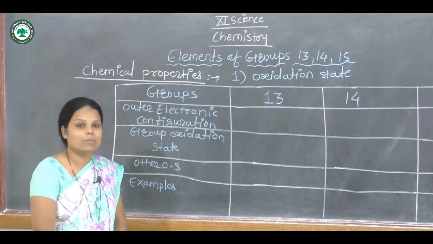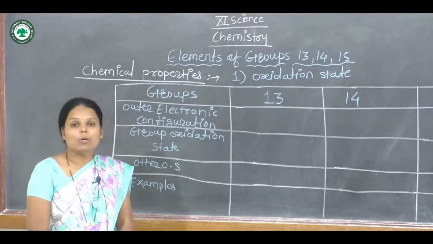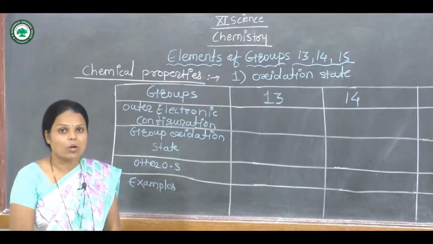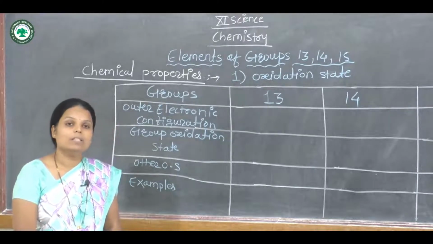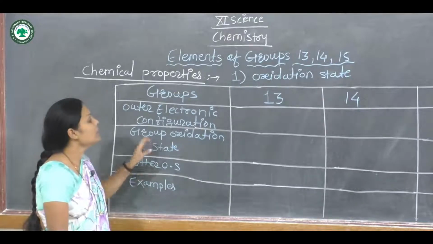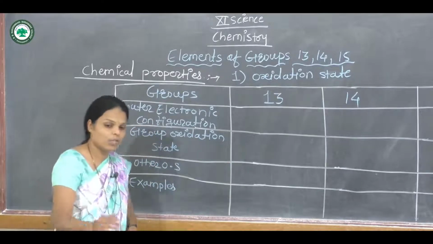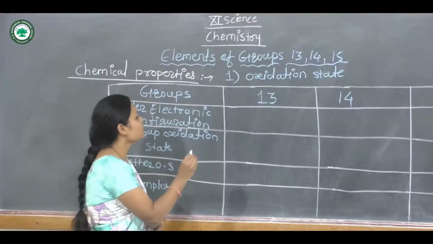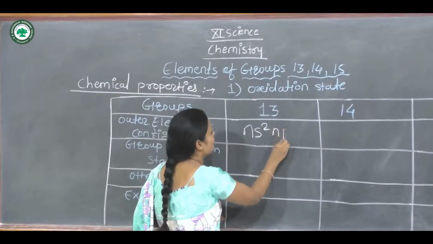The highest oxidation state is the total number of valence electrons present in the s orbital or p orbital. This is the highest oxidation state. Now in groups 13, 14 and 15 the outer electronic configuration is as follows. Group 13 has outer electronic configuration ns2 np1.